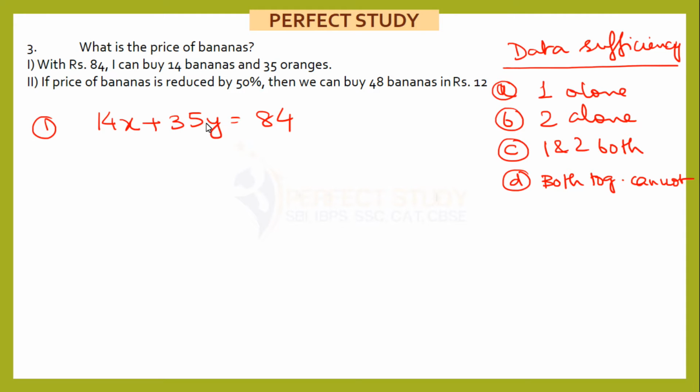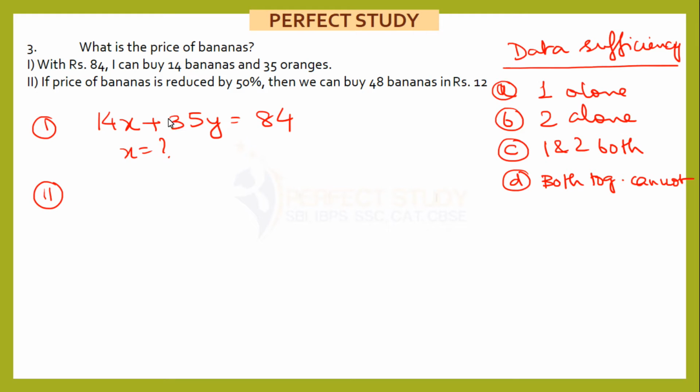Right. So will I get the price of banana from this? In other words, can I calculate the value of X from this? Obviously no. We have these two unknown variables, X and Y, and with 14 and 35 we are obviously not going to get the answer. So X is not possible to be calculated from statement number 1.